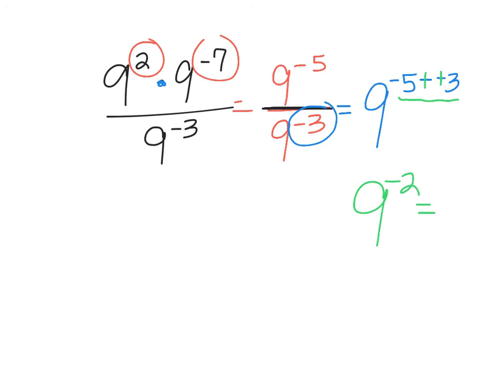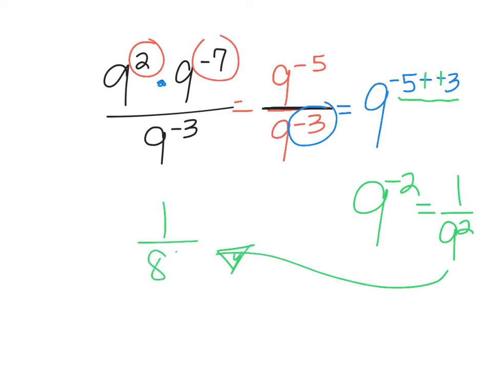And then finally, when I have a negative exponent, usually we try to rewrite it as a positive one. I'm going to rewrite it as 1 over 9 squared. And then finally, if I wanted to even simplify it more, you don't have to, but it would be 1 over 9 times 9 is 81.